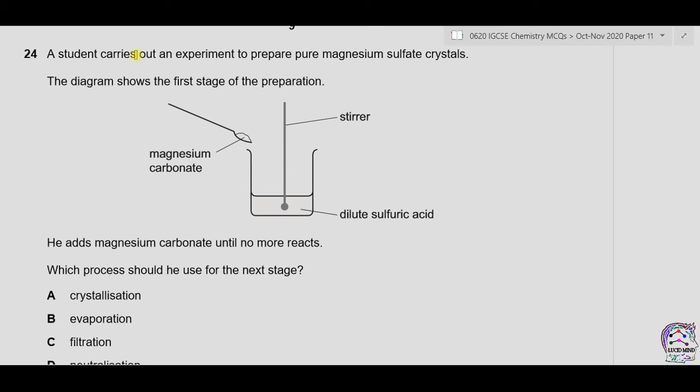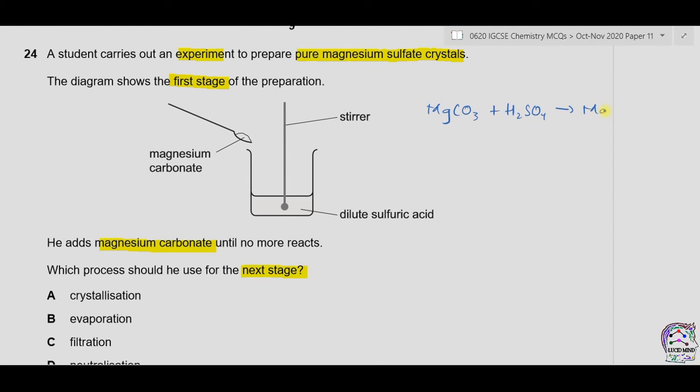Question 24. A student carries out an experiment to prepare pure magnesium sulfate crystals. The diagram shows the first stage of the preparation. He adds magnesium carbonate until no more reacts. Which processes should he use for the next stage? In the reaction, he uses magnesium carbonate and sulfuric acid.